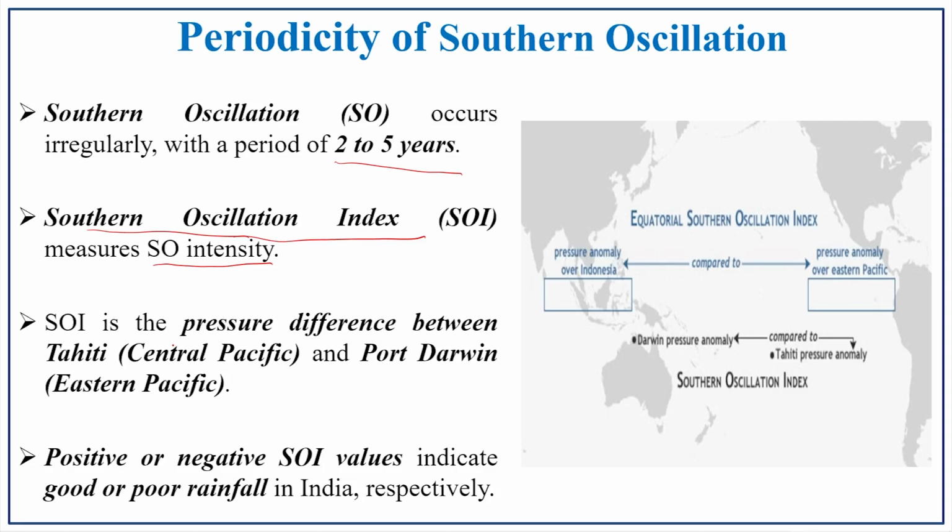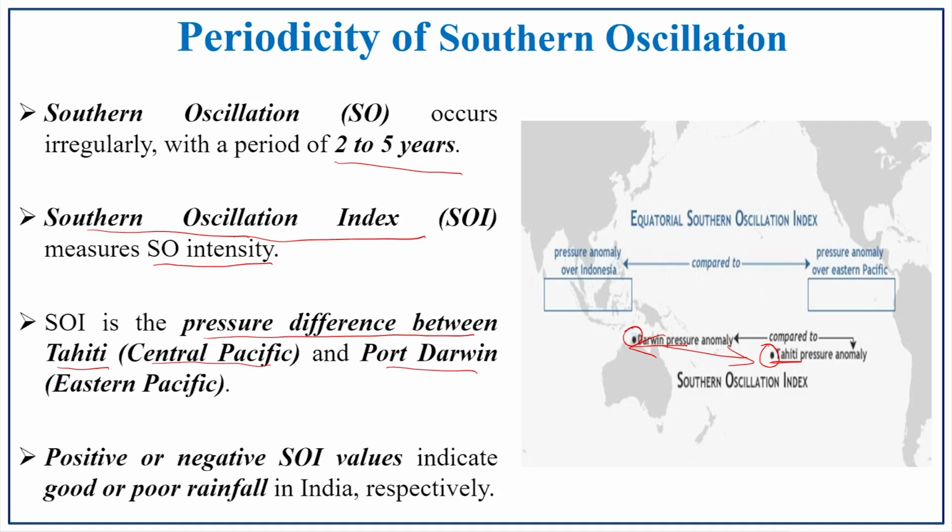The Southern Oscillation Index is the pressure difference between Tahiti, that is in central Pacific, and Port Darwin. So, you have here the location of Tahiti and then the Port Darwin here. Here you have one pole, here you have another pole. So, this too is a dipole. In the previous slide we discussed the Indian Ocean dipole. Here it is not an Indian Ocean dipole, but what is meant by dipole?